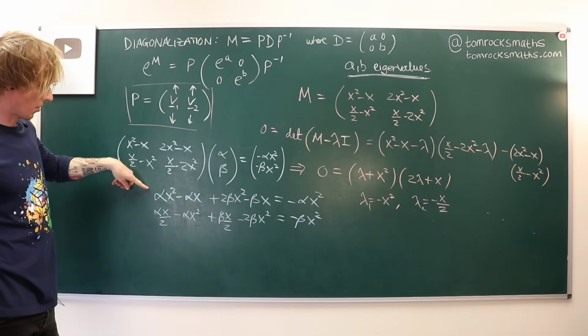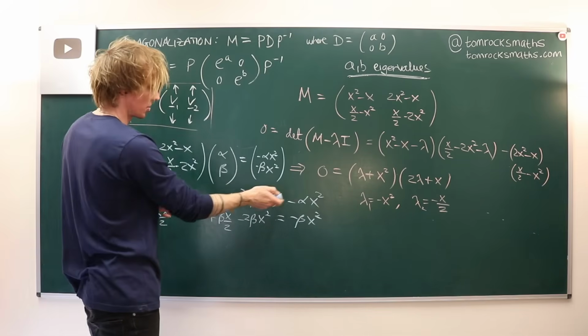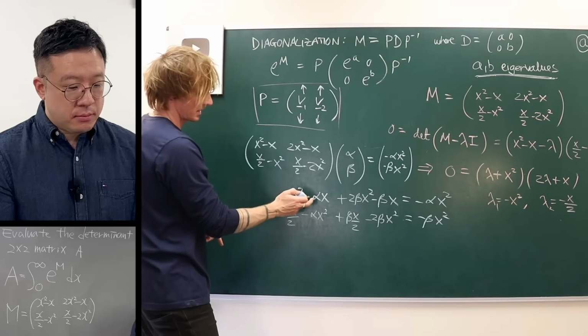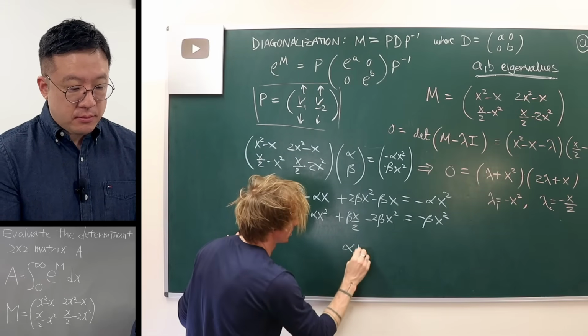So looking at that top one, I can see I don't have a linear term. There's no x term over here. So that means that alpha plus beta must be 0 from that top one.